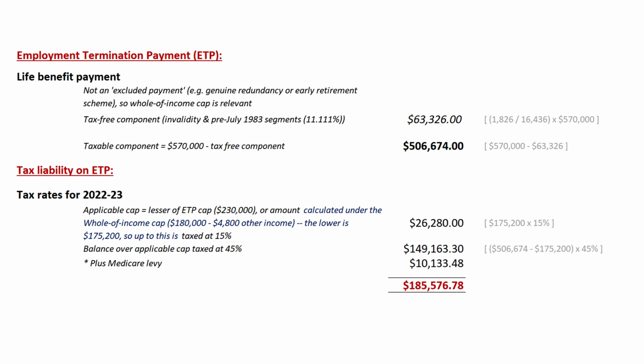To work out the tax on the taxable component, we note that Malcolm at 67 years of age has reached the preservation age, and as such, the amount up to the cap of the post-July 1983 component will be taxed at 15%. The amount over the cap will be taxed at the top marginal rate, plus any applicable levies. Part 2 of this clip will look at the other payments received by Malcolm upon his retirement.